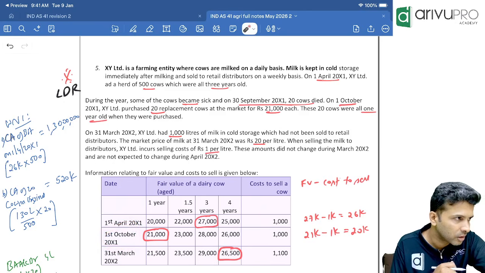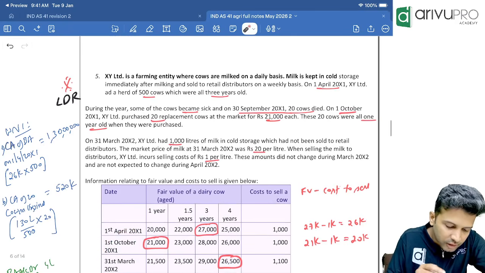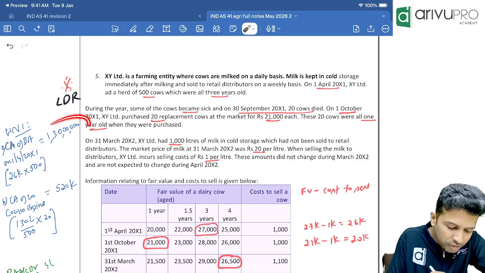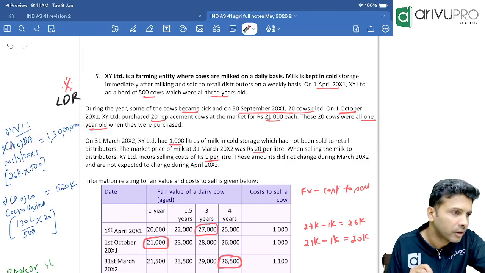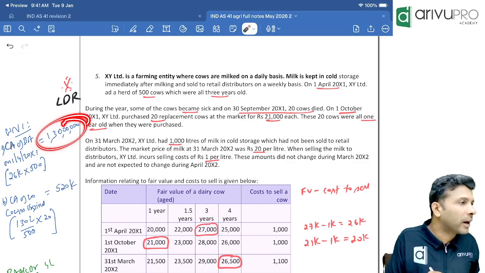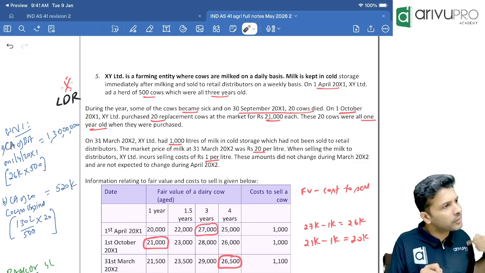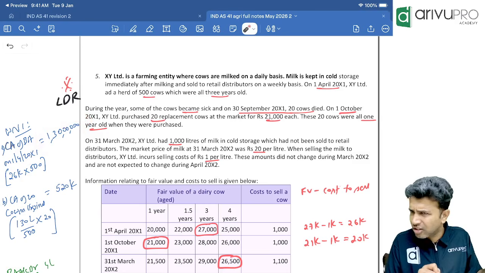Got his question. So he's saying, sir, the carrying amount of biological asset on 1st April is 1.3 crore. Now cows expired on 1st April or 30th September. So first he's saying revalue the biological assets from the 1st April fair value to the 30th September fair value and then remove it. Okay, that is not required to be done.